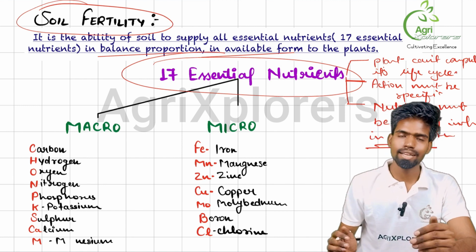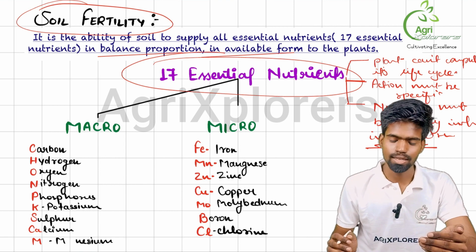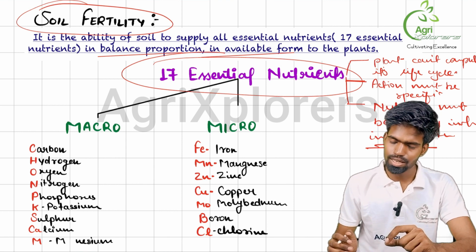These 3 criteria are set by the biologists and researchers, that if these 3 criteria are met for any nutrient, it is an essential nutrient.